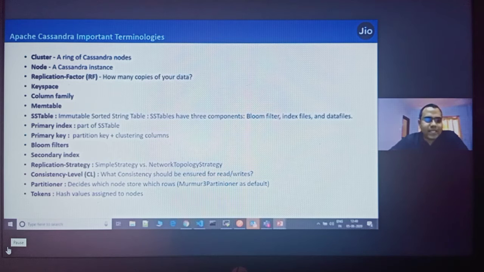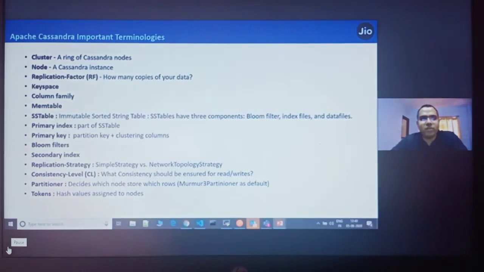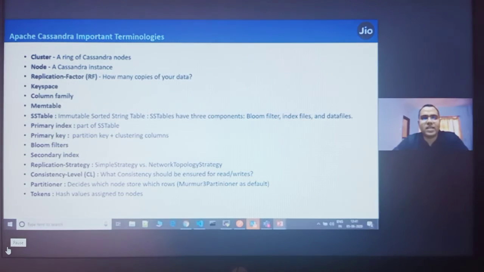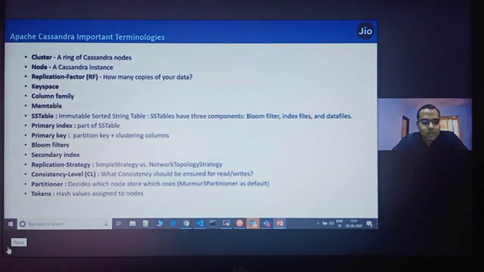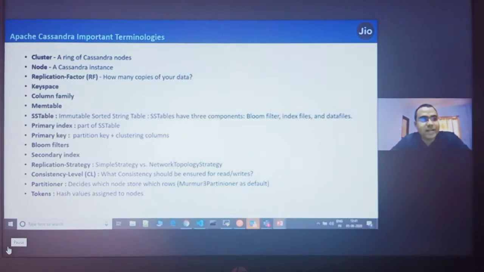Primary key in Cassandra is a partition key, which I just explained. If you have multiple primary keys in your table, you can make them a partition key, or you can make them a clustering key in Cassandra. For example, if in your database you have 5 columns which you want to search, acting as a primary key in your RDBMS, yes, you can very well make all 5 keys a partition key in Cassandra, or you can make 1 key a partition key, and the rest of the keys clustering keys in Cassandra. Bloom filters are the latest data structure.